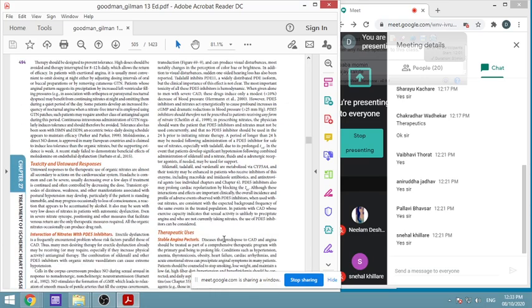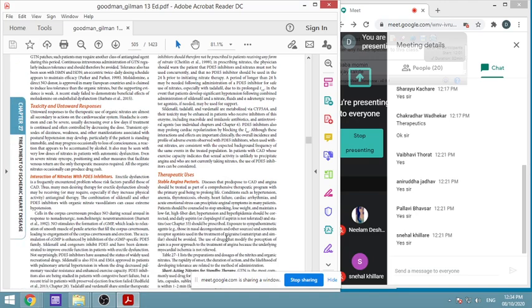Toxicity-wise it is quite safe, but the adverse effects are because of their action on the cardiovascular system. An example is headache. Headache will be there because of the vasodilation. It can cause postural hypotension, as we have seen other times also. All this dizziness, weakness, they are all because of the postural hypotension. So these are the important problems which are there.